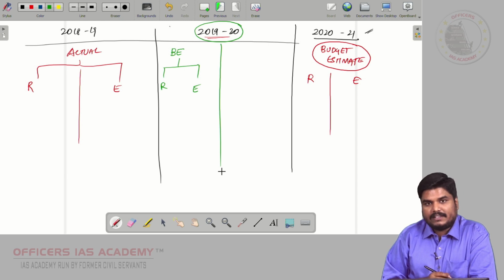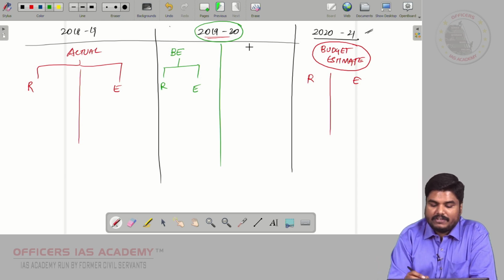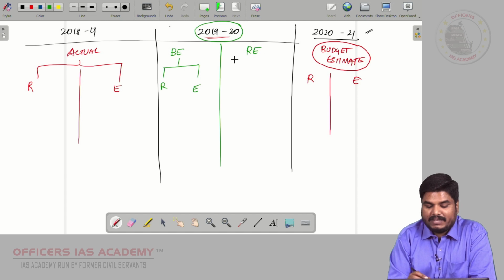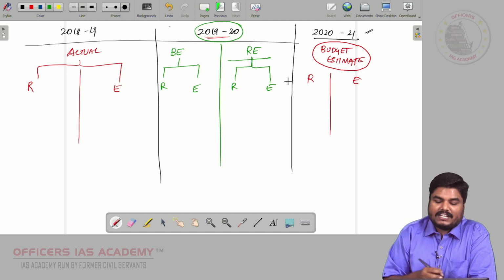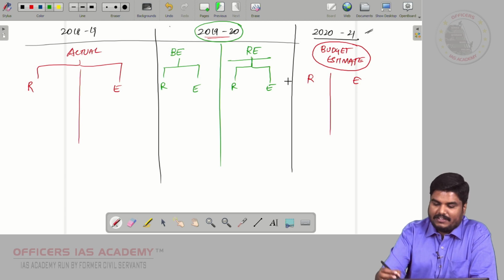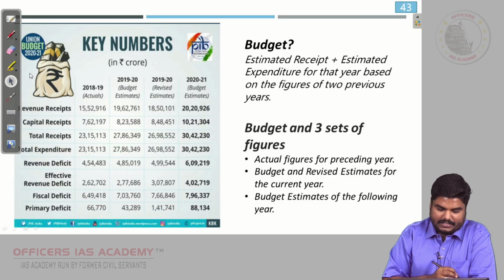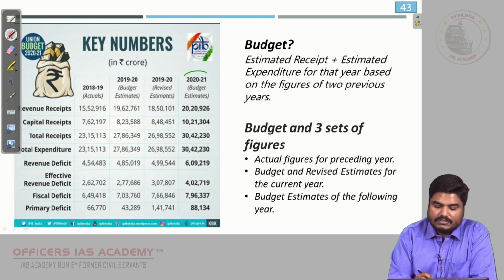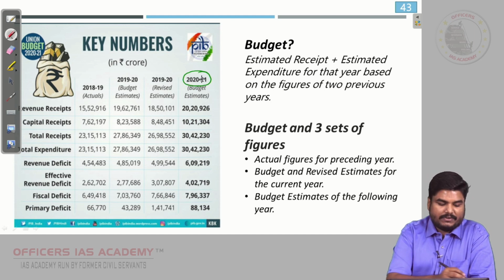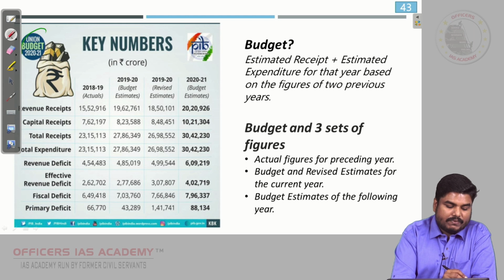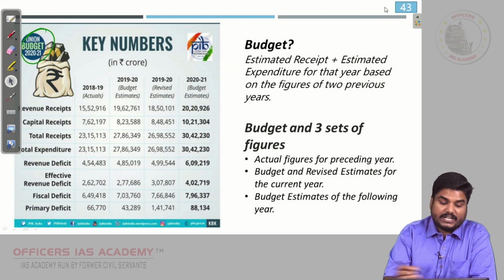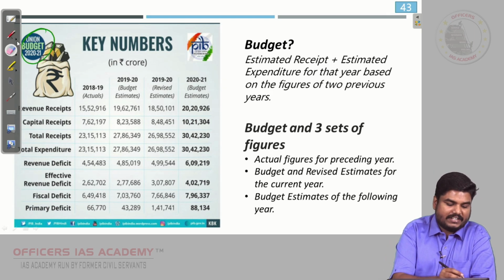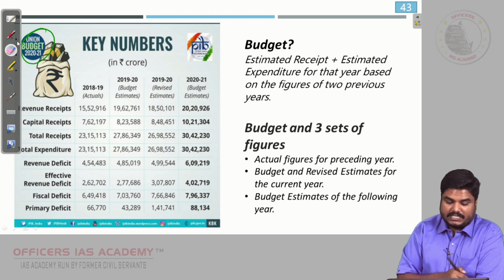Then, as I said, we will be going for the revised estimates of 1920 as well, the revised revenue, the revised expenditure, that data will be available, right. So, here we have the 2020-21 budget. Okay, here we are discussing about the 2021 budget, that is last year's budget figures. I have given last year's budget figures.